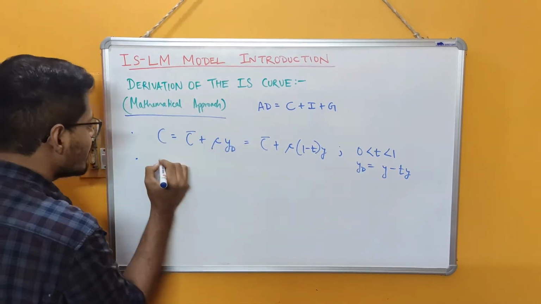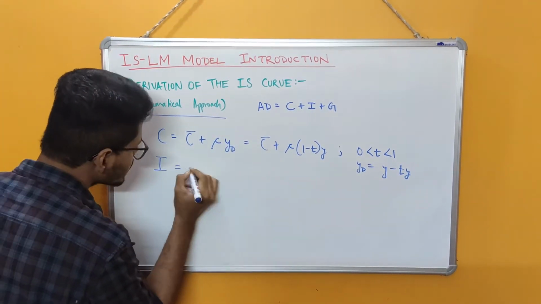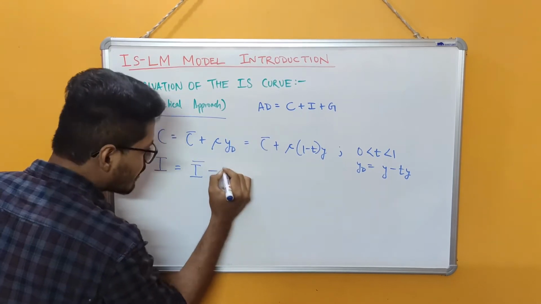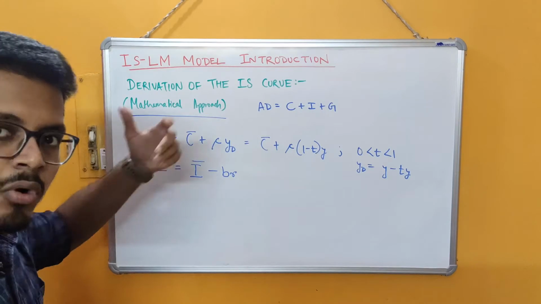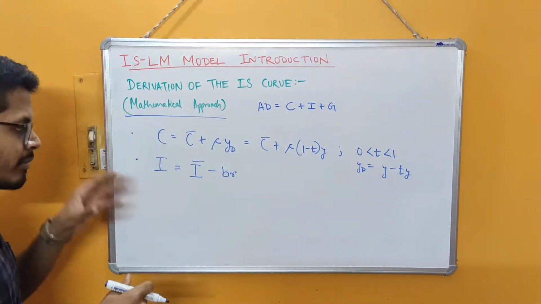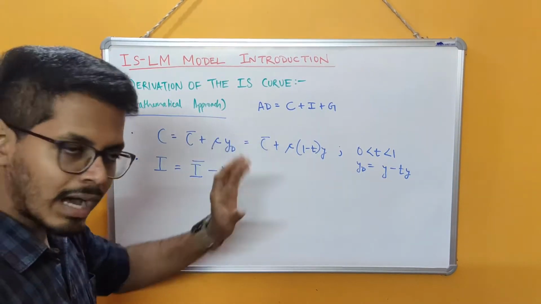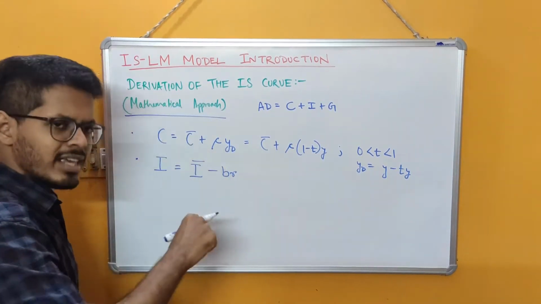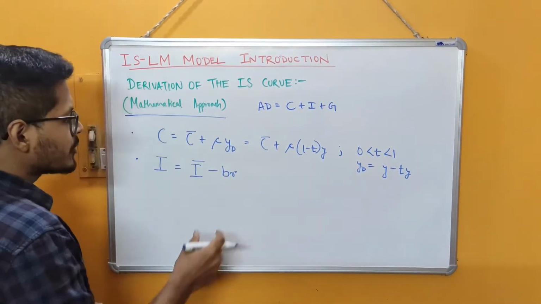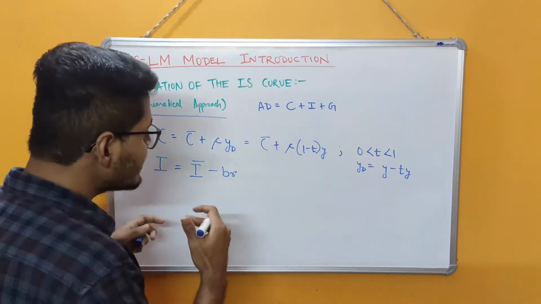Now we come to the investment function. The investment function will be I bar minus b into R. This is the first point of difference between the simple Keynesian model and ISLM. ISLM assumes investment to be a function of R, and it is equal to I bar minus b into R. This b is a positive constant. So the slope of the investment function is negative.